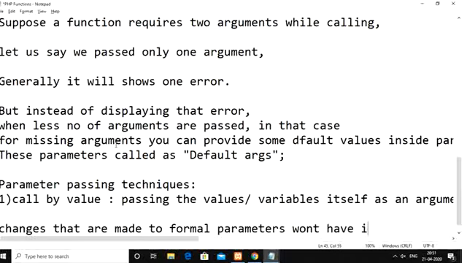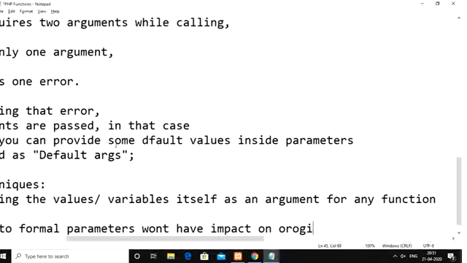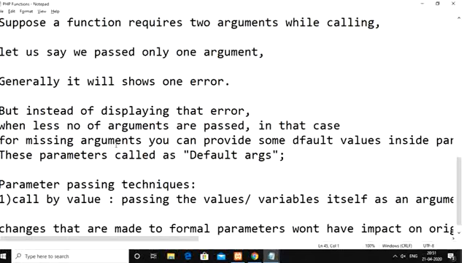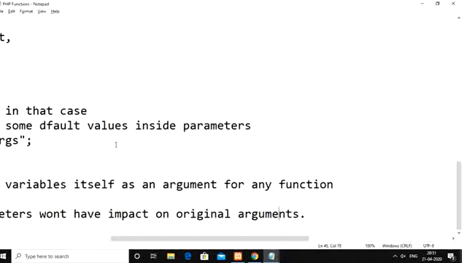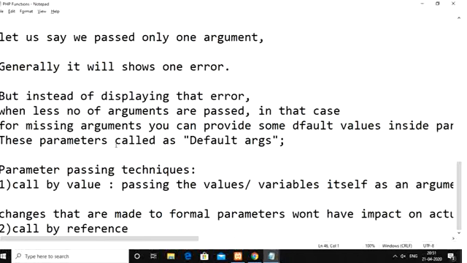have impact on the original arguments. That means whenever we change any formal parameter values, that won't have an impact on the actual arguments. That kind of technique we generally call call by value.